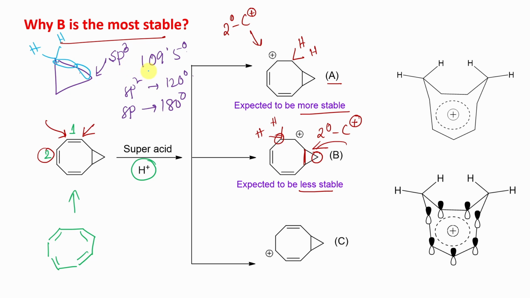Okay, now what happens next? It uses more p character such that it can reduce the angle strain, because with more p character, the bond angle is smaller and the angle strain is less. That is the thing. Now that's why you can consider this bond is not that much stronger than a sigma bond. So it has a partial p character or p orbital overlap type of thing.